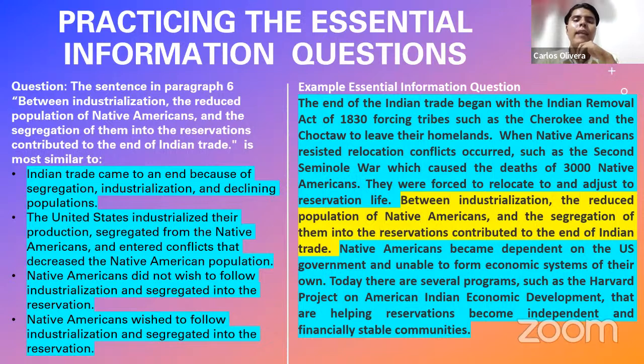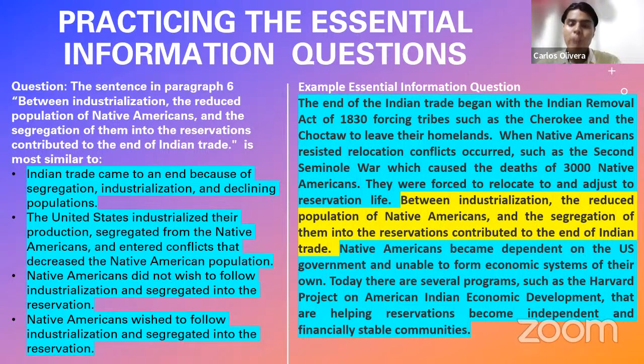Merely read the highlighted sentence. Trust me, it's going to be easier to respond to the question without reading the entire paragraph and merely reading the highlighted sentence, okay? So when you receive this type of question, don't read the entire paragraph in order to respond. Don't look for details or information there, no. Merely read the highlighted sentence, all right?